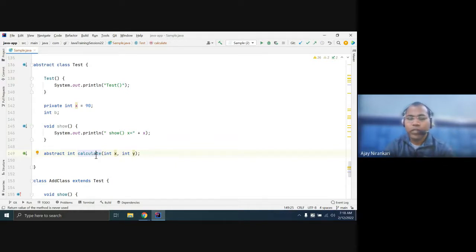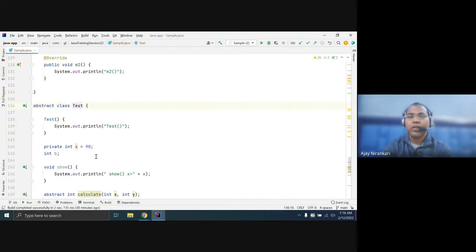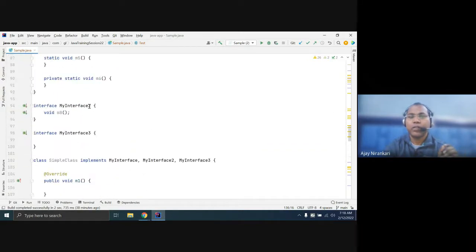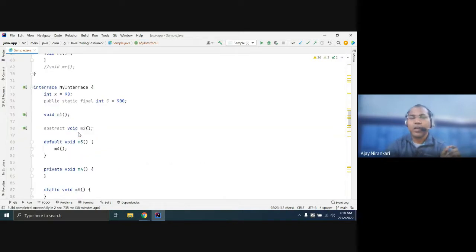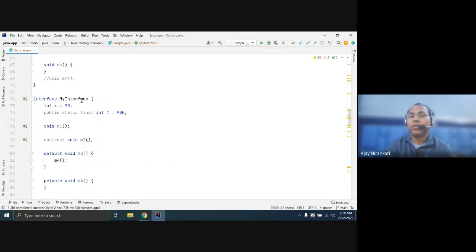One thing: an interface is not a class, so you cannot define any constructor here, and there is no instance variable here. An interface does not have any instance variable. A variable here is by default final, constant, and static.